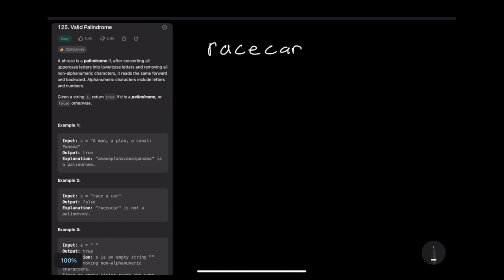The way I would check for this is I would have 2 pointers, which I think is the name of this category, so that's a good sign. You would put 1 pointer at the start of the word, and 1 pointer at the end of the word. And the first thing you would do is say, is the value that these pointers are each pointing to the same? So basically, does R equal R? It does, so we know we're good so far.